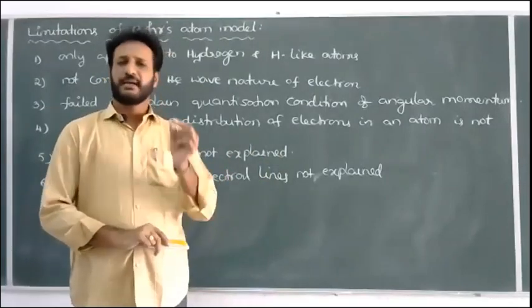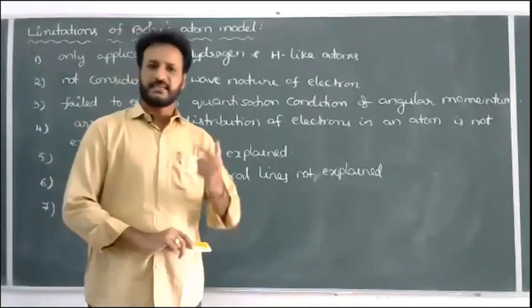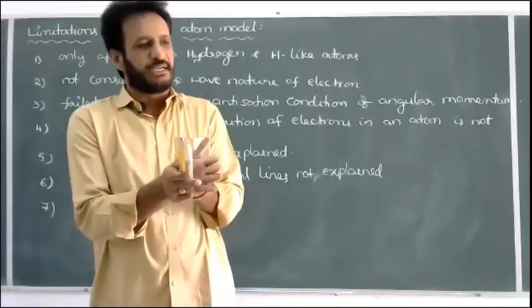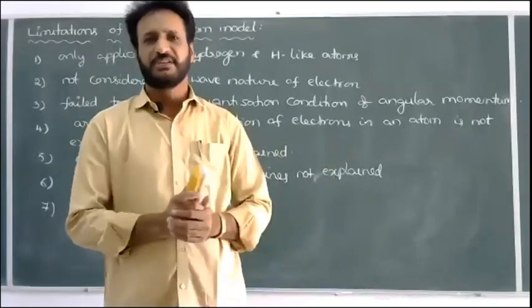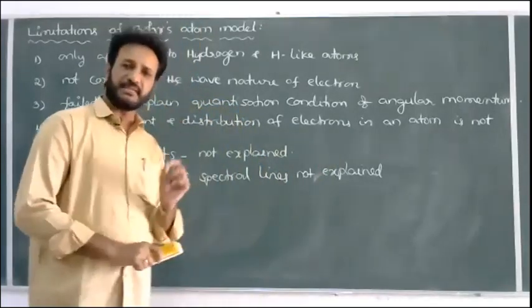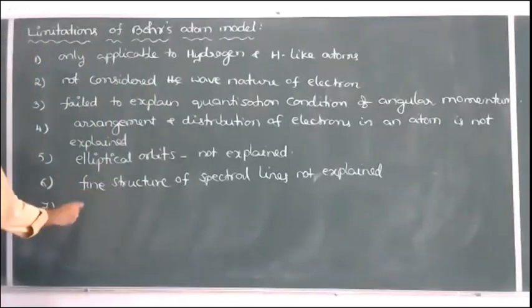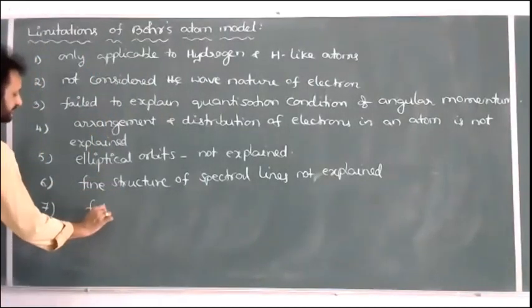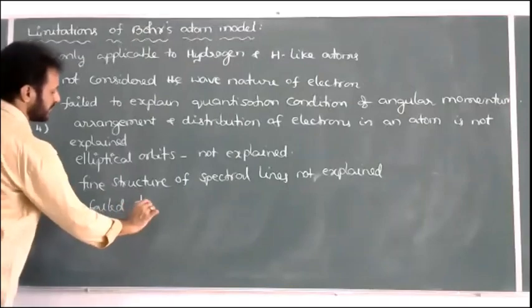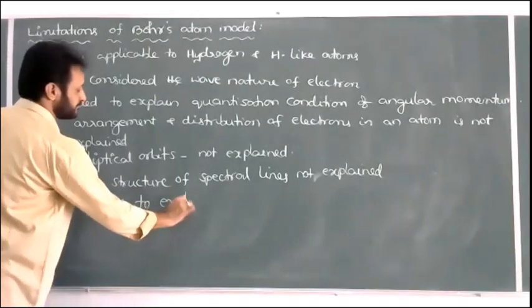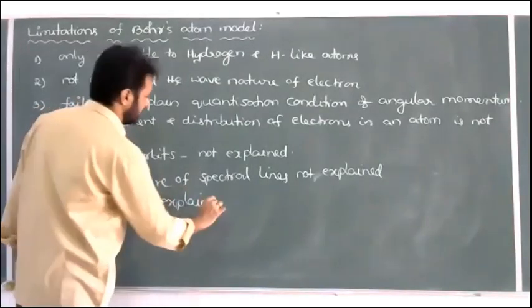And when an electric field is applied, the spectral line also splits into a number of lines, called the Stark effect. Both the Zeeman effect and the Stark effect are not explained by Bohr's model. So this model failed to explain the Zeeman effect.